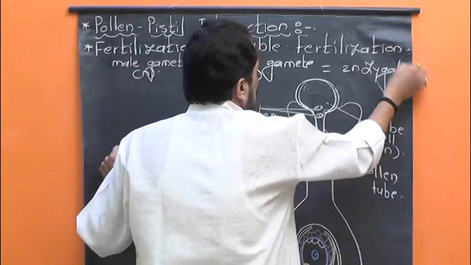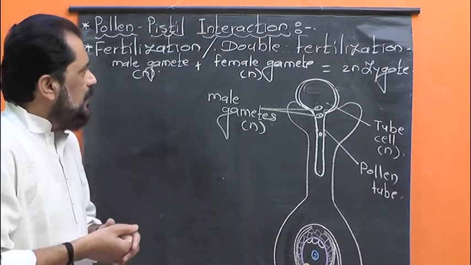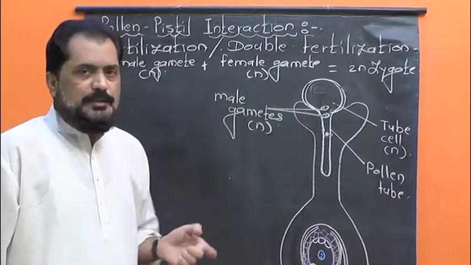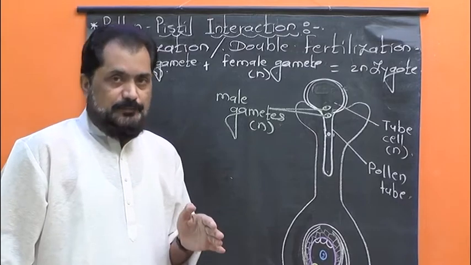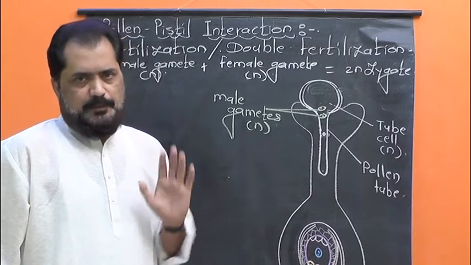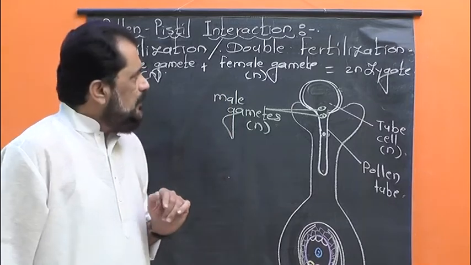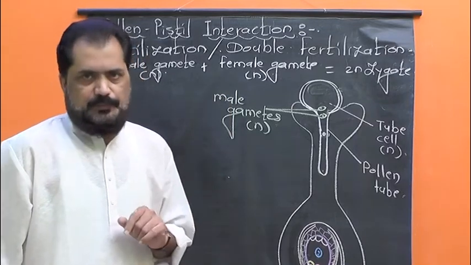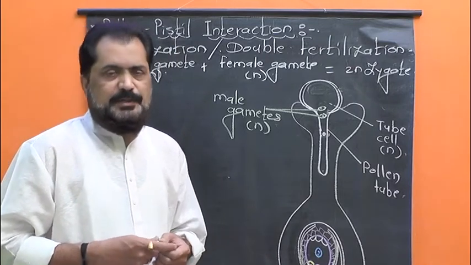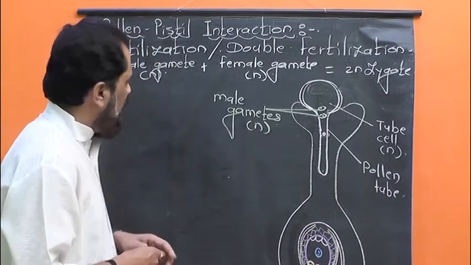fertilization. Now, we have to study double fertilization, because double fertilization is the characteristic feature seen in angiospermic plants. Only angiospermic plants, because it is the unique feature of angiospermic plants. The process of double fertilization was discovered by the scientist Navaschin in Fritillaria species, Lilium and Fritillaria species of plants.